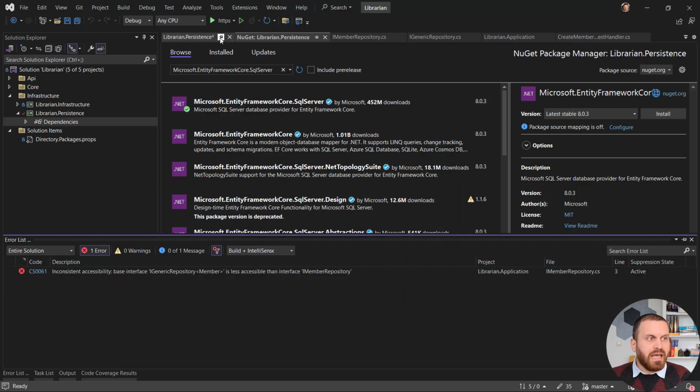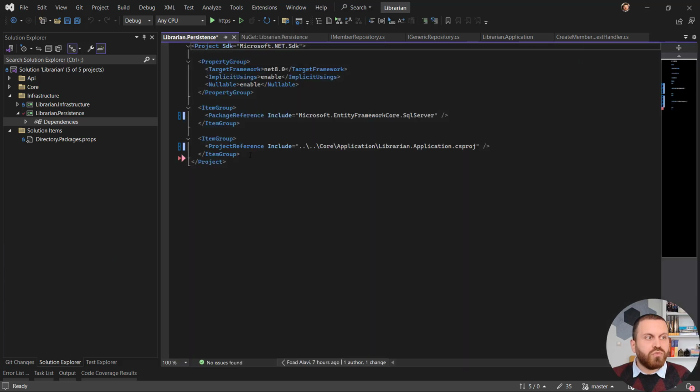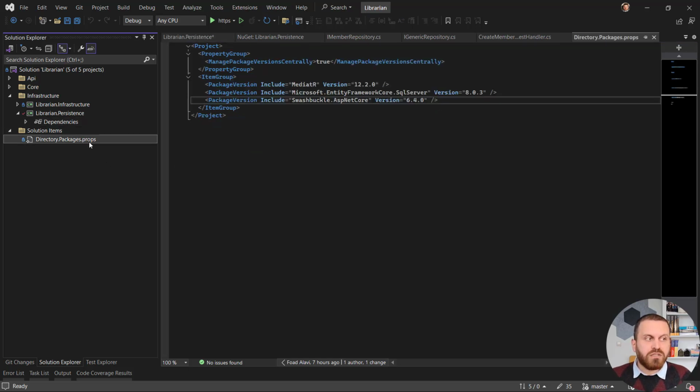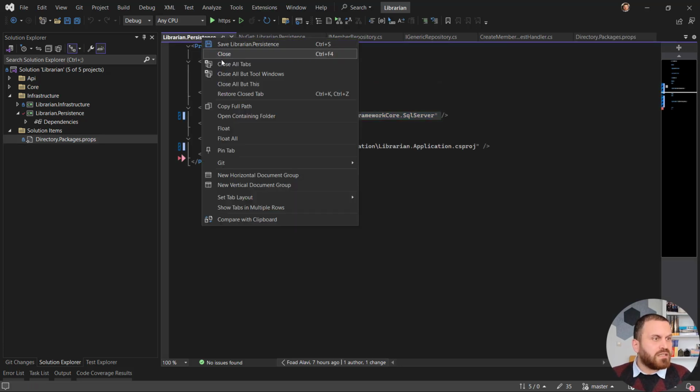By accepting that, and going back to my project.cs file, you will see that it is included here, MS SQL Server, without any version. And if I check my directory.packages.properties, I will see that it is added here with the version. Let's save everything and close our tabs that I have open.